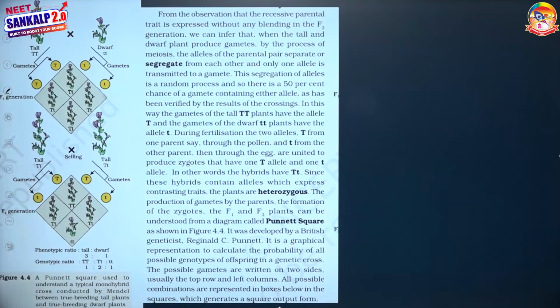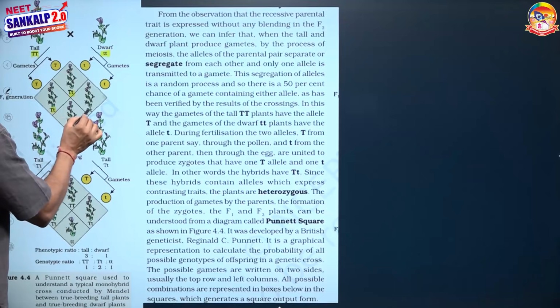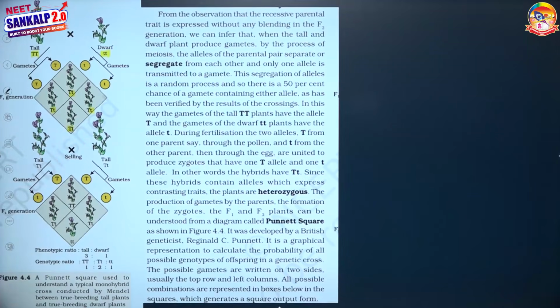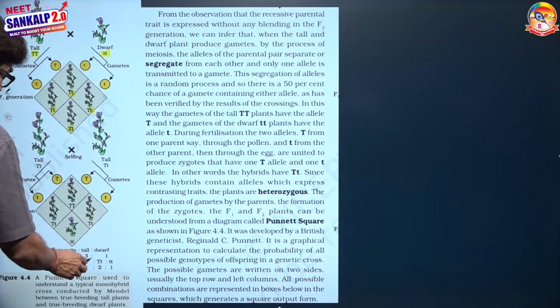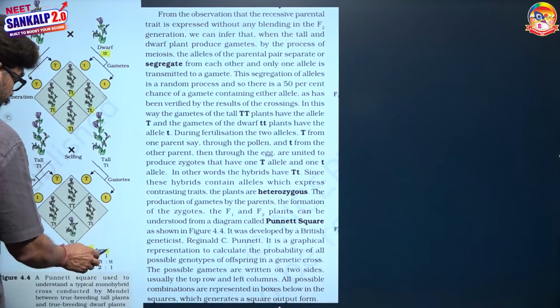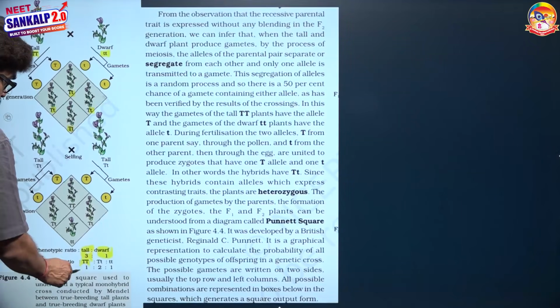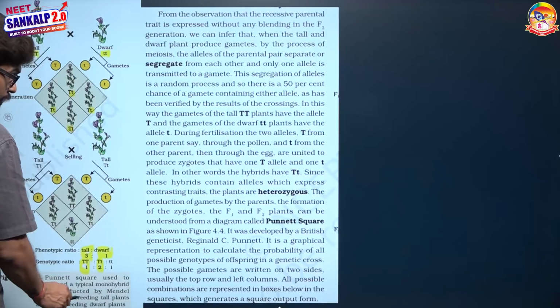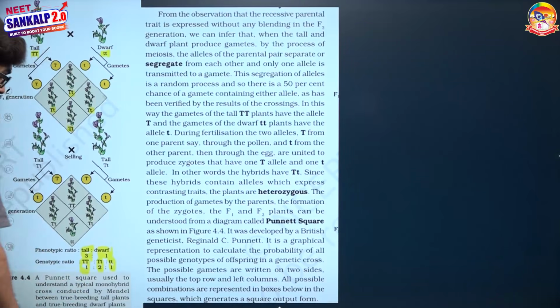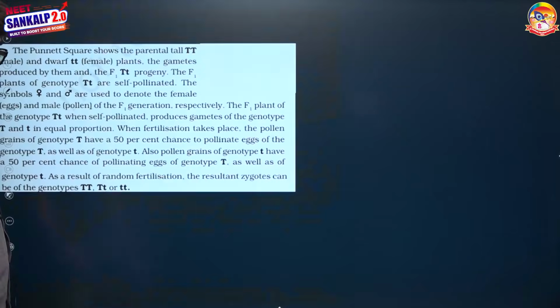This is the Punnett square showing homozygous tall crossed with homozygous dwarf. In the F1 generation all the plants were tall, capital T small t, capital T small t, capital T small t, capital T small t. When they are allowed to self, you must remember that tall to dwarf is obtained in a 3:1 ratio phenotypically. If genotype is concerned, homozygous tall 1, heterozygous tall 2 and homozygous dwarf 1, means 1:2:1 is the genotypic ratio of this cross.